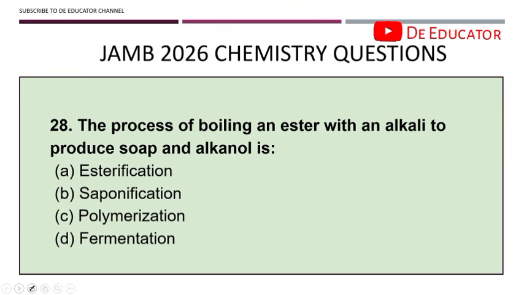28. The process of boiling an ester with an alkali to produce soap and alkanol is known as. Once you see produce soap, the process of production of soap is known as saponification. Option B, saponification. So saponification is the correct answer.